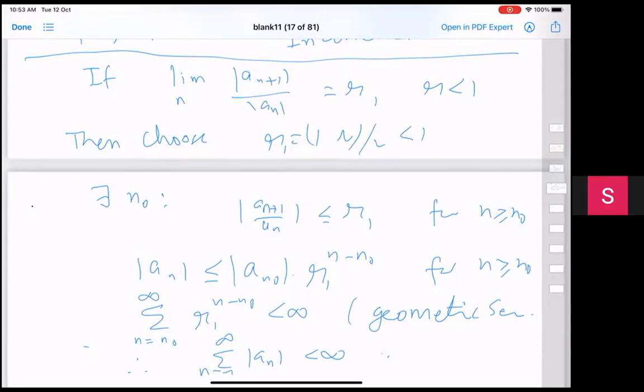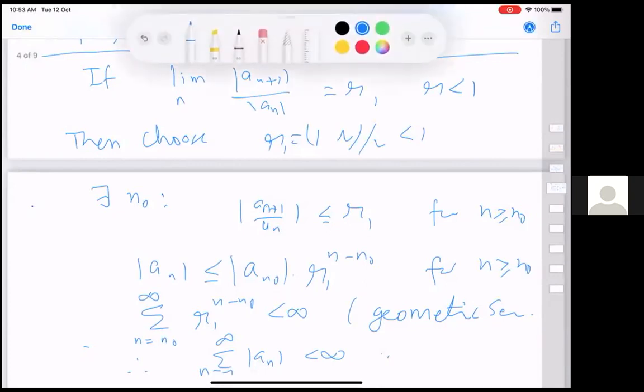What is after r_1 is equal to? Then choose r_1 is equal to (1 plus r) divided by 2. r_1 could be any number strictly between r and 1.